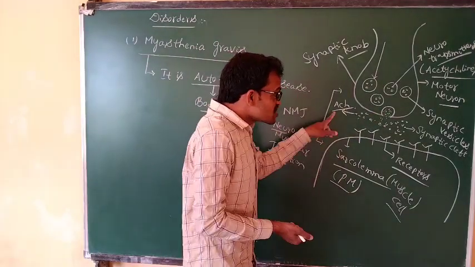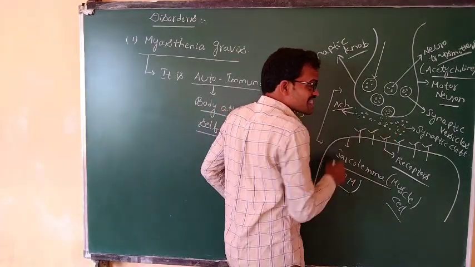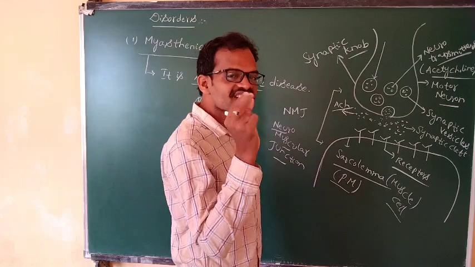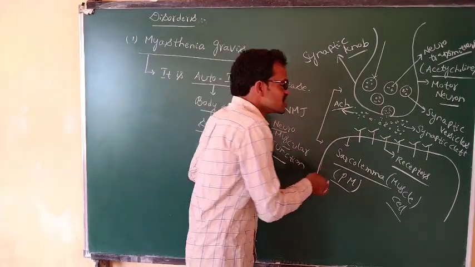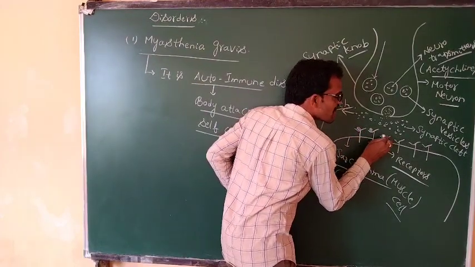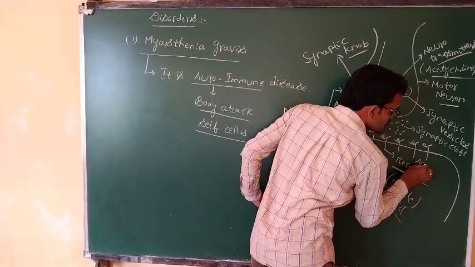Whenever this acetylcholine reaches the synaptic cleft, when the synaptic vesicles release acetylcholine, these acetylcholine chemicals bind with acetylcholine receptors. What is the name?